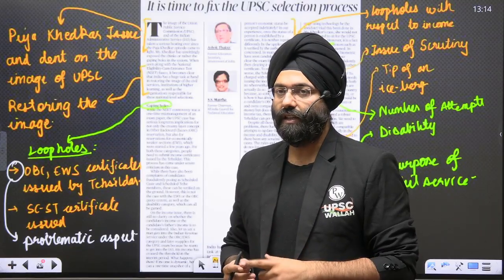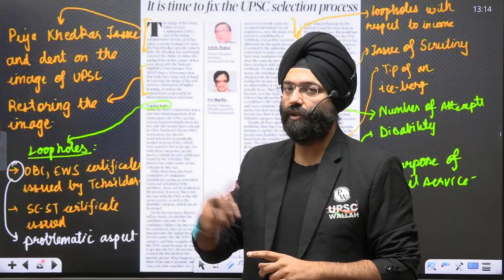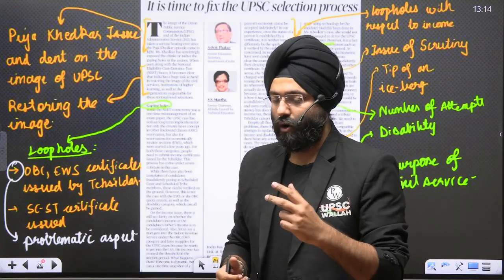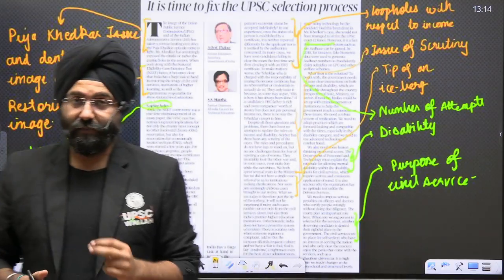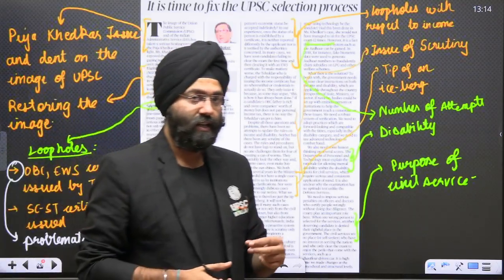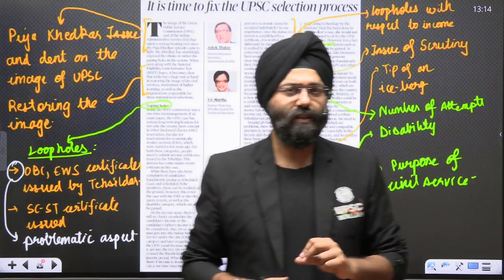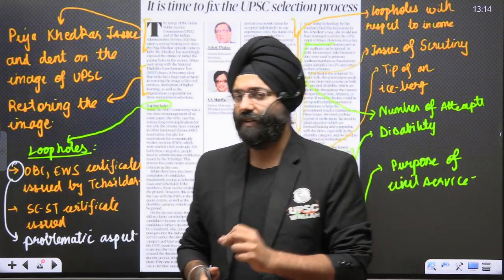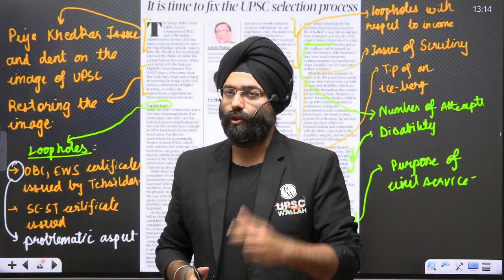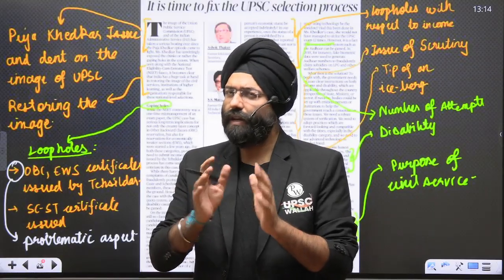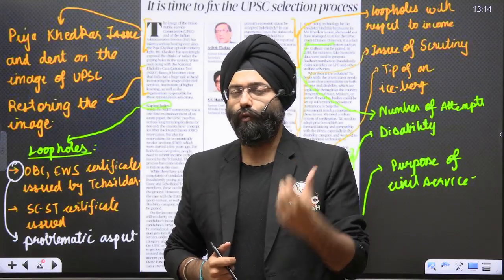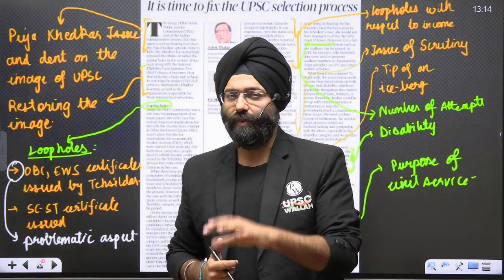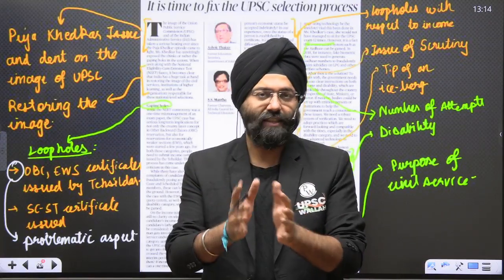We realized that her attempts were exhausted and that was possibly her 12th attempt. Along with it, the third issue is that she also misused the disability certificate. That means her disability was close to 7%, though the UPSC criteria is 40%. So that was also a major issue. Now, the problem here is that one candidate is trying to misuse or commit fraud. How is it that UPSC was not able to catch that loophole?